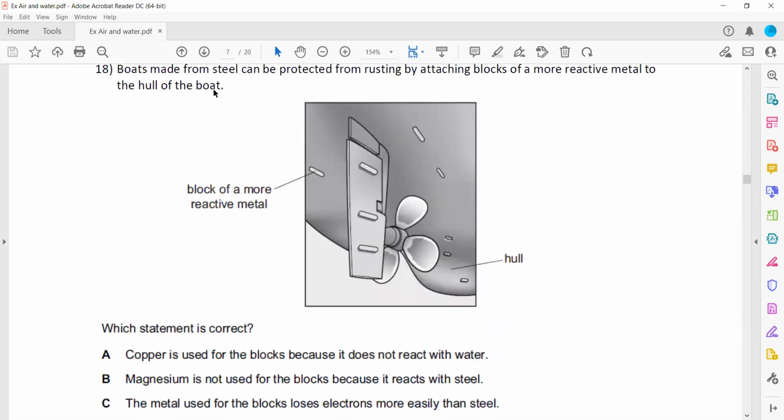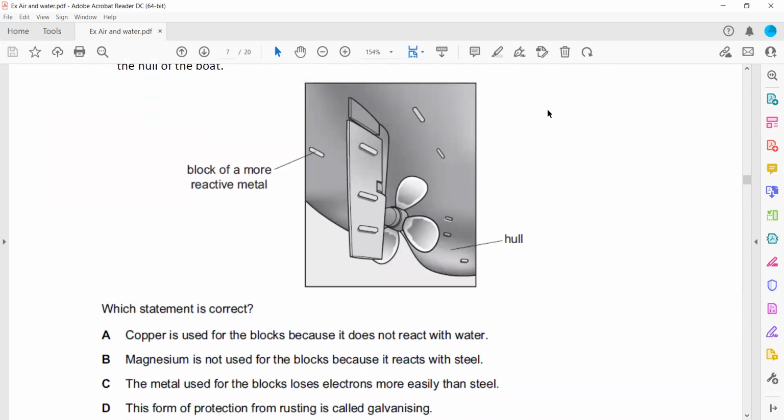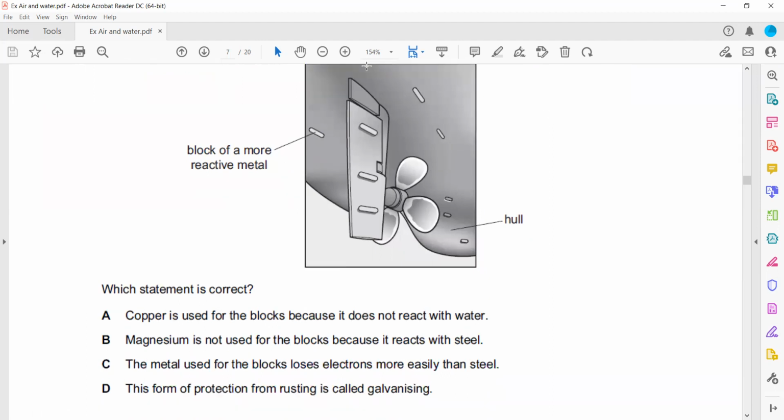Then here, boats made from steel can be protected from rusting by attaching a block of a more reactive metal. Which statement is correct? So we should use a more reactive metal block, as I mentioned here, like magnesium, because oxygen and water vapor will react with magnesium rather than iron. So copper is used, that is wrong. Copper cannot be used because copper is less reactive.